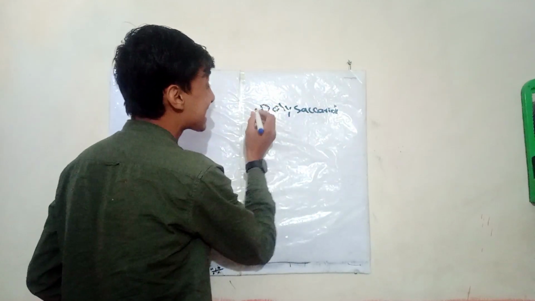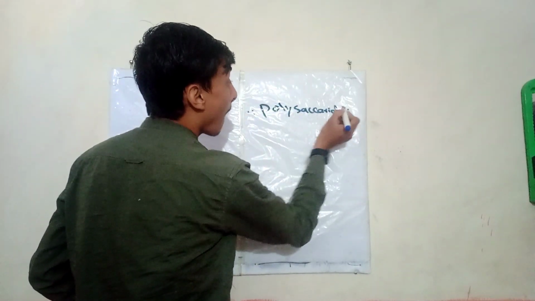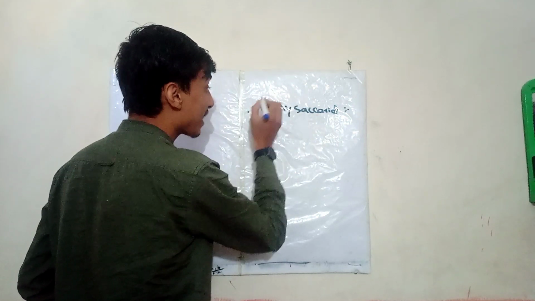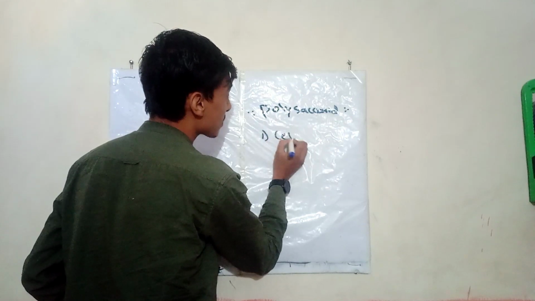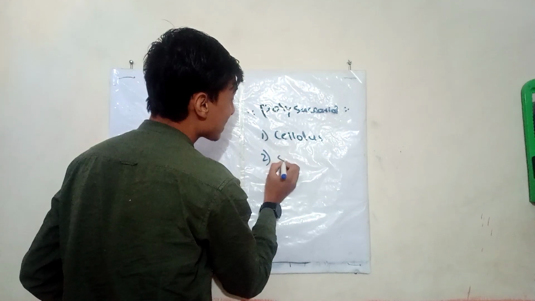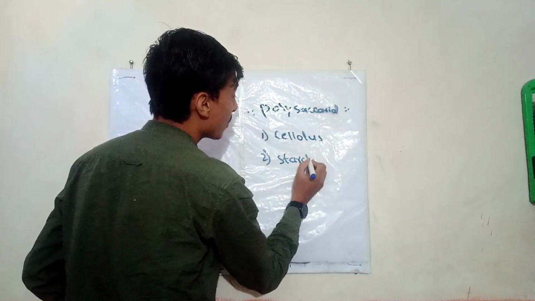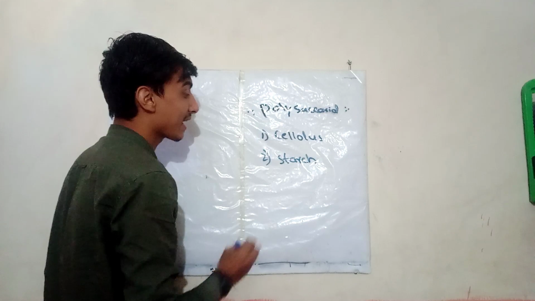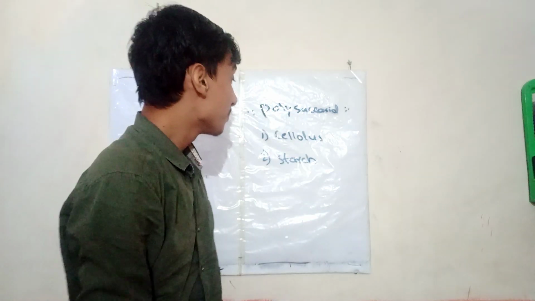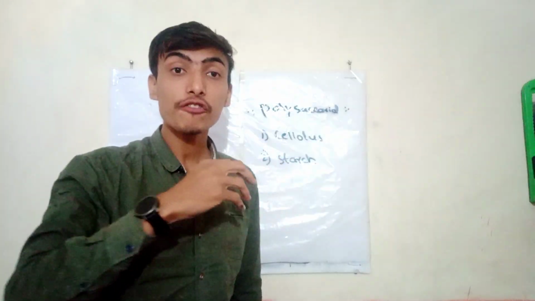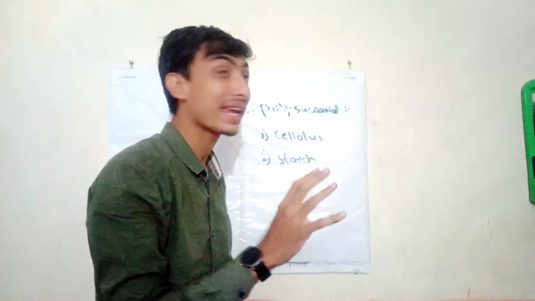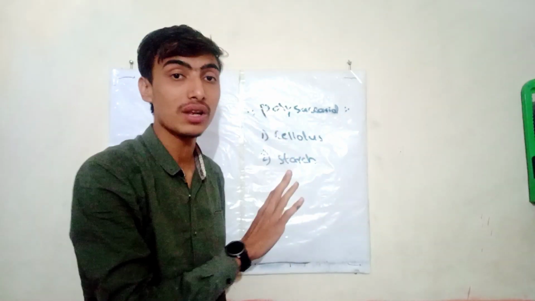This is also a type of carbohydrate, and it is classified into cellulose and starch, and also glycogen. If you have more than 10 glucose or fructose units, you get starch or cellulose.